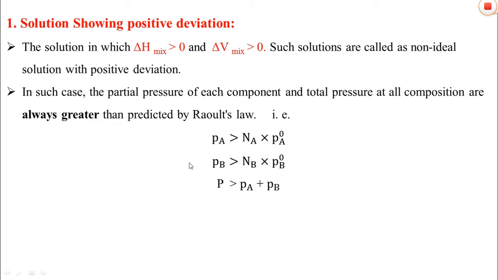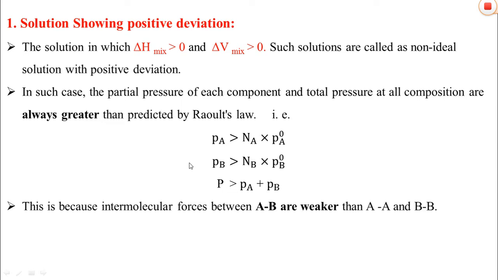All of this happens due to the force of attraction, or we can say the interaction between the solute and solvent. In this type of deviation, the intermolecular forces between A and B are weaker than those between AA and BB.